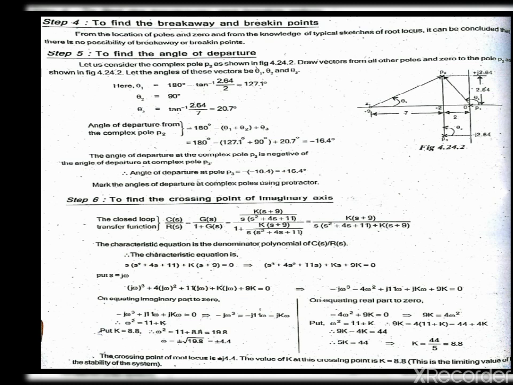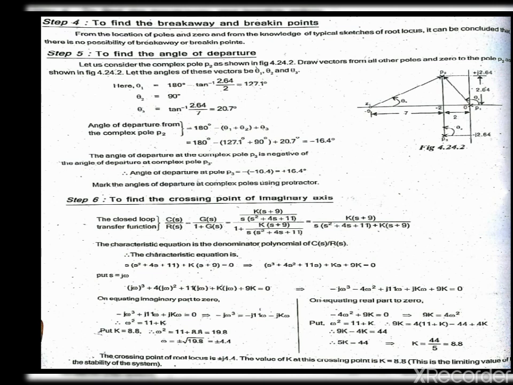Next step will be finding the crossing point of the imaginary axis. For this we have to find the closed loop transfer function. We know that it is a unity feedback system, so we have to find G(s) divided by 1 plus G(s). Using this formula we get K(s+9) divided by s(s²+4s+11) plus K(s+9).